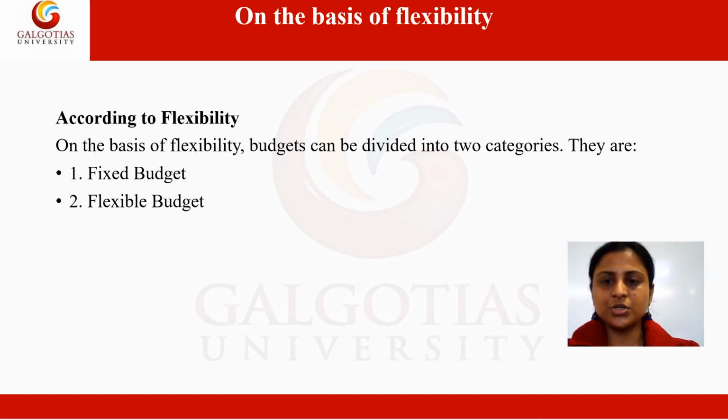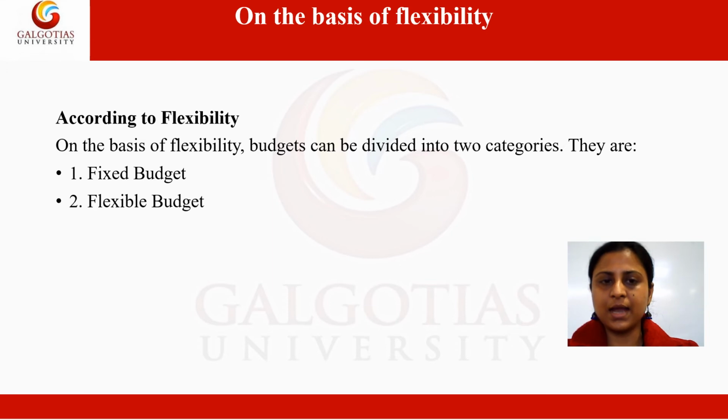So after discussion on the various budgets according to the function, let's see how budgets are classified according to the flexibility. So on the basis of flexibility, budget can be divided into fixed budget and flexible budget. So a fixed budget is the one which is prepared on the basis of a standard or a fixed level of activity, and it does not change with the change in the level of activity.